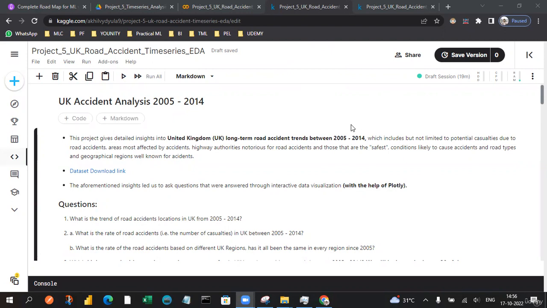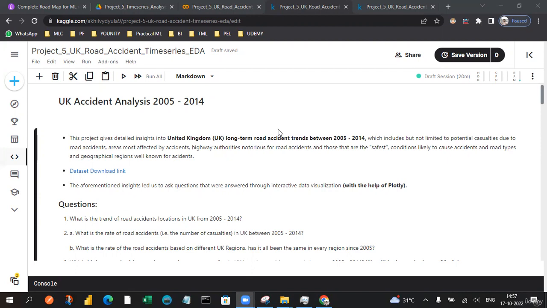and also most of the affected accidents vary in the nature of the speed, and the highway authorities may not have the notches of the road accidents. So the safest way is to conclude how many accidents we are going to get in the future, and according to that we can also take some safety measures and look at safety conditions, like what is causing those accidents, road types, geographical regions well known for these accidents.